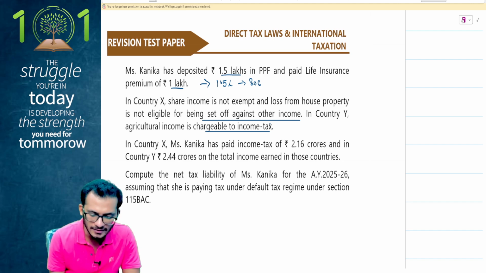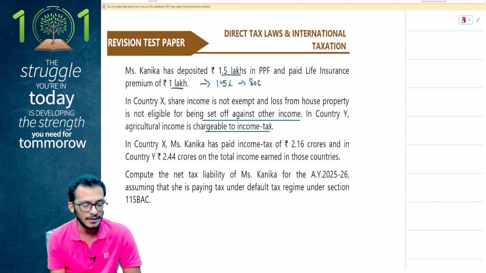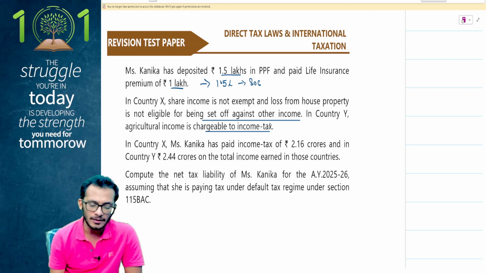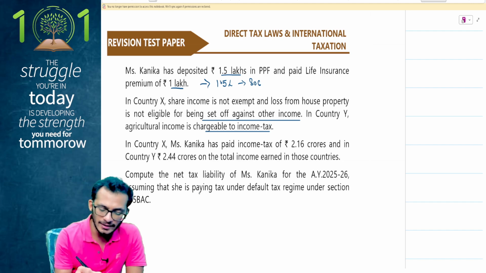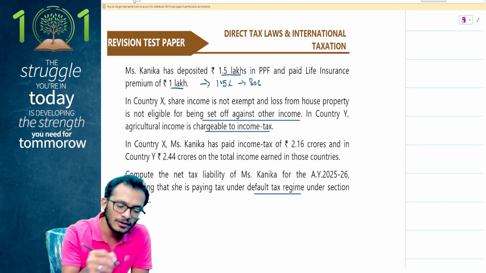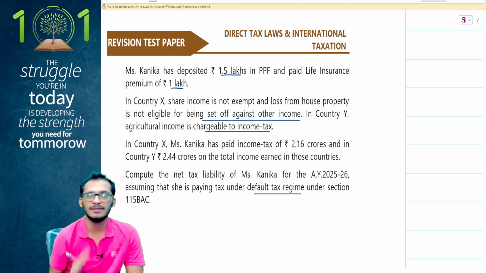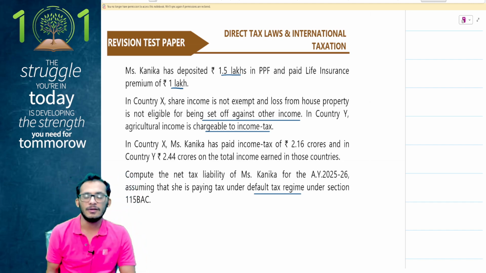In country X, Mrs. Kanika has paid an income tax of 2.1 crores and in country Y, they have paid an income tax of 2.44 crores. You're required to compute the net tax liability, assuming that she's paying tax under default tax regime. If it is default tax regime, forget the ATC, nothing is coming to you. No ATC is coming to you. ATC is gone for all. That is what is happening.